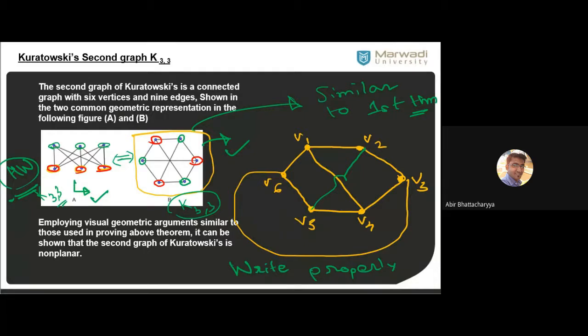Once you draw this polygon, you have to go through the steps to show this polygon is non-planar. How to show this? Step 1, draw the outline. Step 2, try to join the inside vertex. Step 3, try to join the other vertex, and you will get stuck at a particular point where you cannot join V2 and V5, because there will be an intersection.